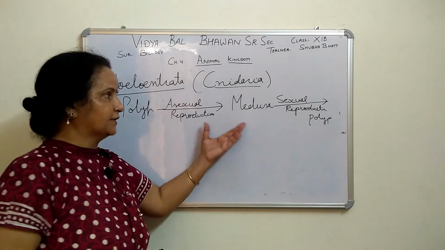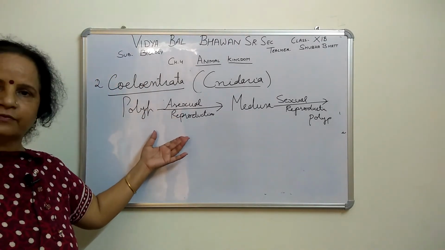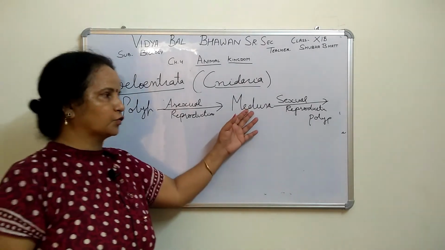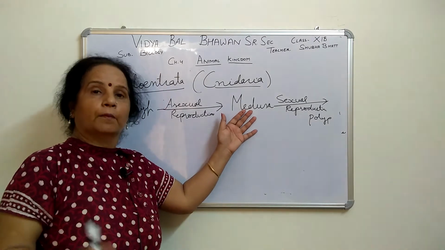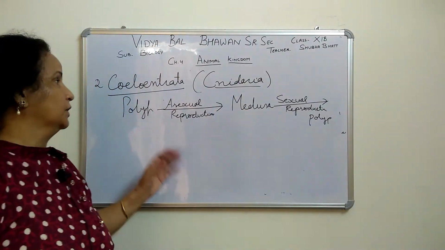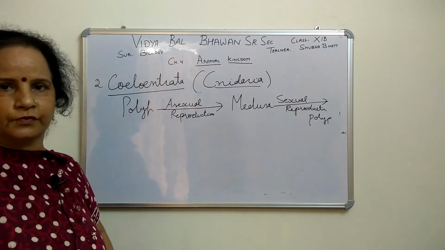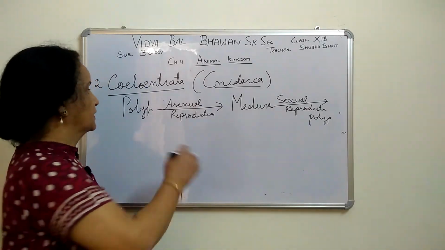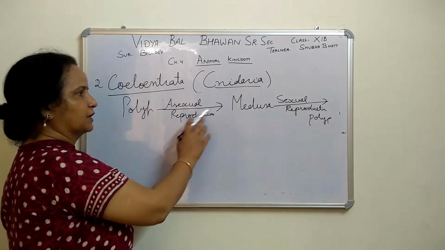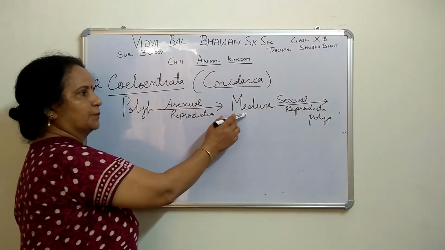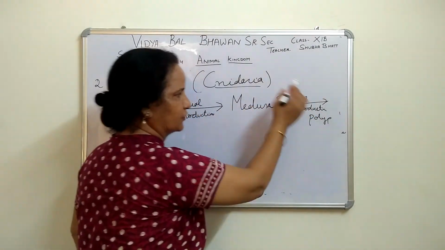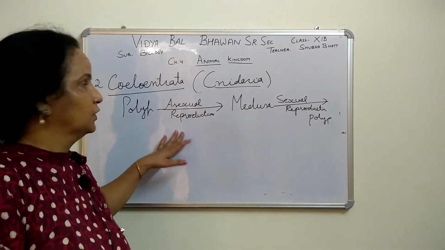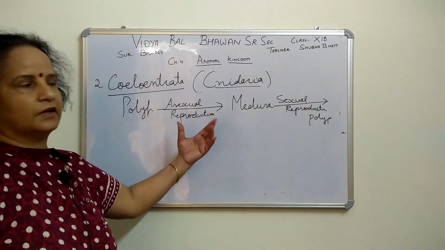Now generally there are two forms. Sometimes organisms show only one form, polyp only. Sometimes organisms show only one form, Medusa. But sometimes they show both forms, polyp also and Medusa also. In that case, the polyp will asexually give rise to Medusa, and reproducing through sexual reproduction, the Medusa will give rise to polyp. So this is a new term for you, class 9th, you haven't done that one. I am telling you this one is special, that is the important characteristic.